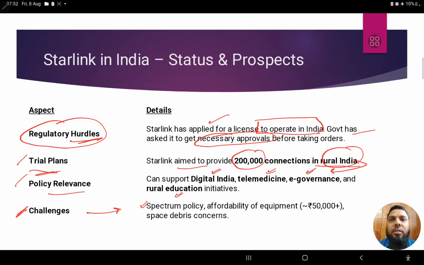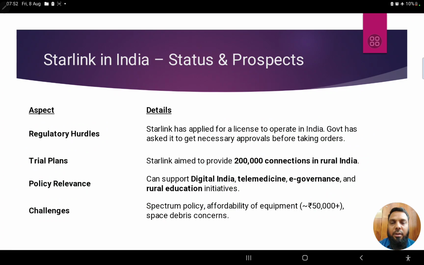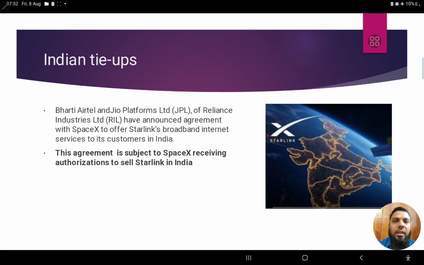Now what about the spectrum policy of the government? Because the telecom service providers in India have to go through a huge process of applying for the spectrum every time: 2G, 3G, 4G, 5G, or maybe in future 6G is coming up. Then what will be the government policy then, right? What type of allocation will you do for this particular Starlink project, whether it's affordable or not, because it would be costing around 50,000 or more. And again, space debris concerns are also there. What if satellites fall into some country, right? That might also happen.